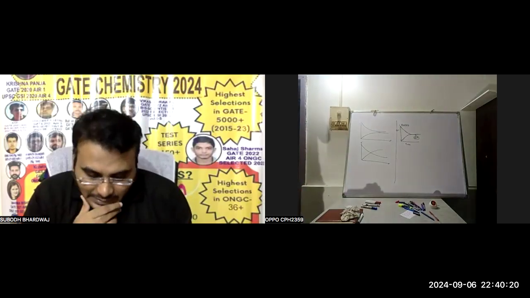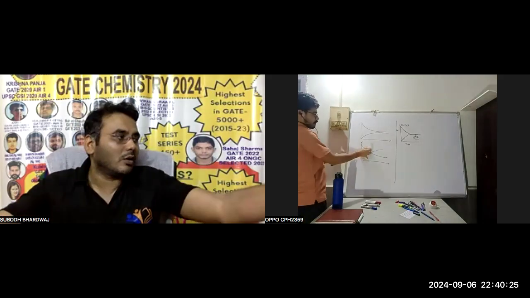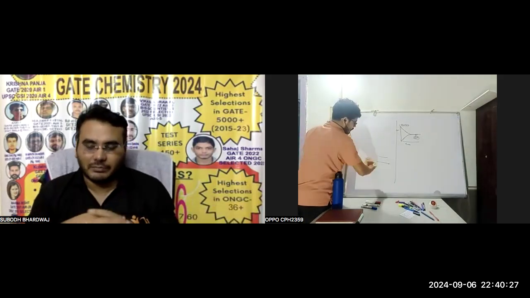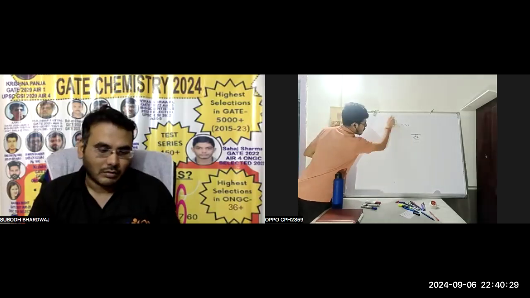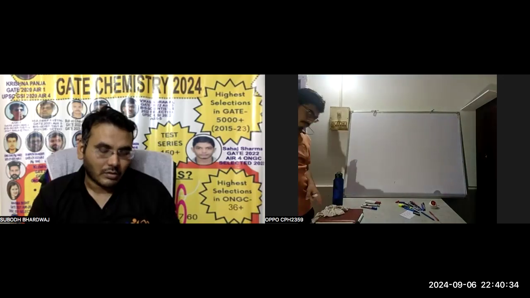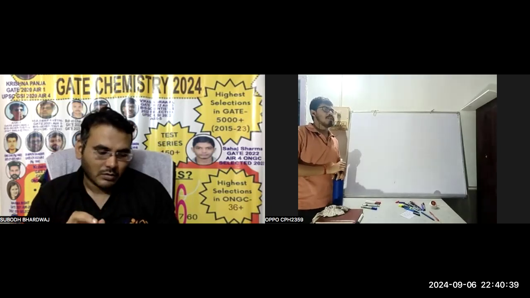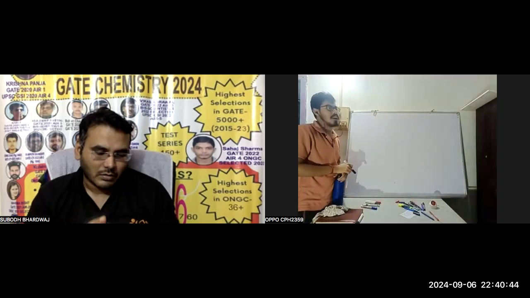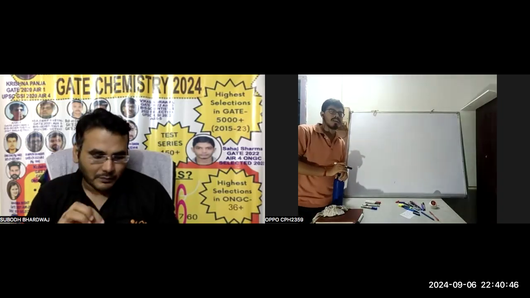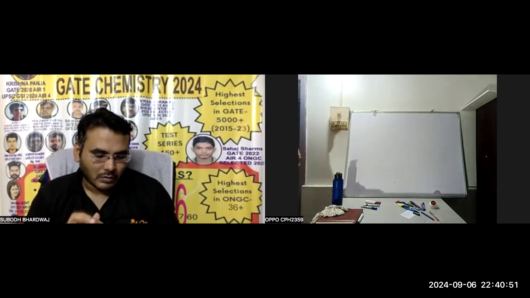Next point we discuss: law of mass action. What is the law of mass action, and what is the role of the law of mass action in chemical equilibrium? Sir, according to the law of mass action, the rate of forward reaction or rate of backward reaction is directly proportional to the concentration of the reactant or product raised to the power of its coefficient. That is basically called the law of mass action.